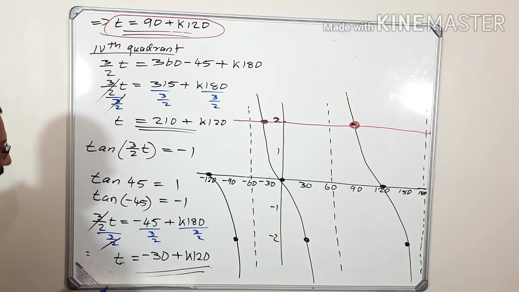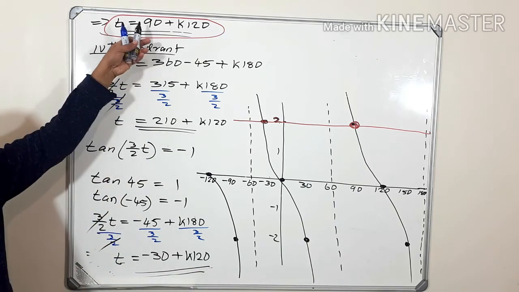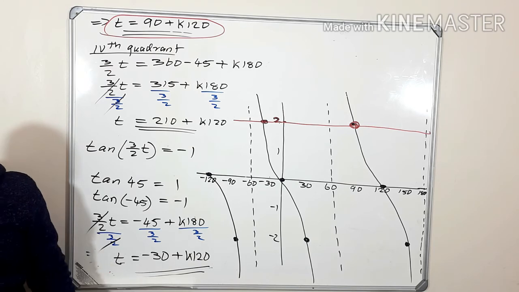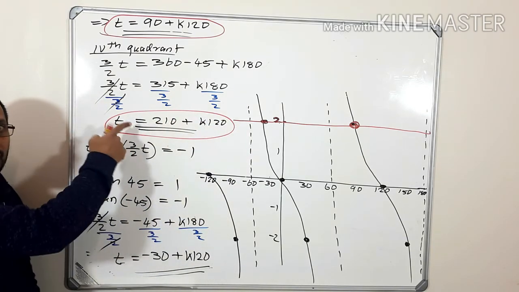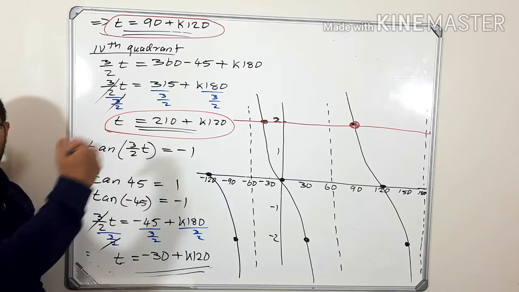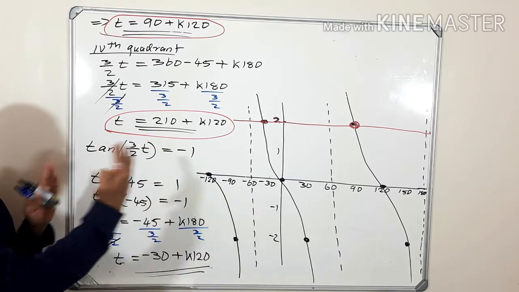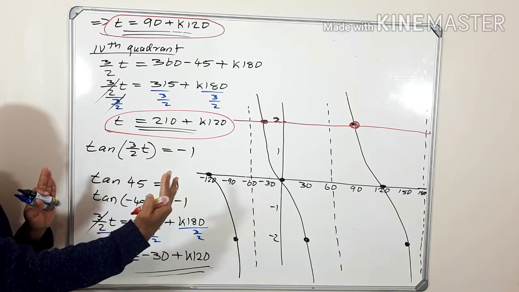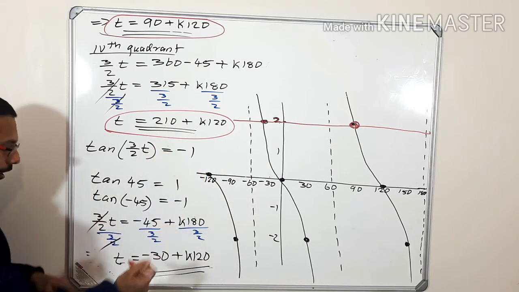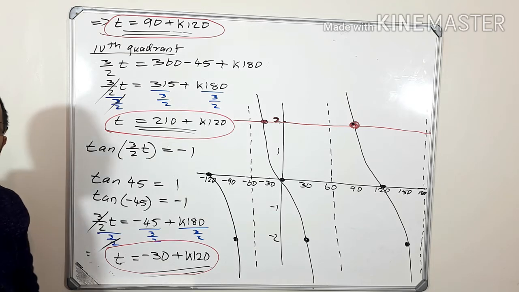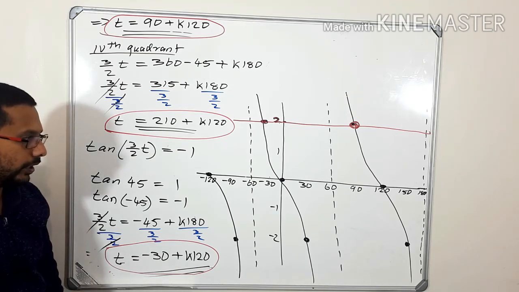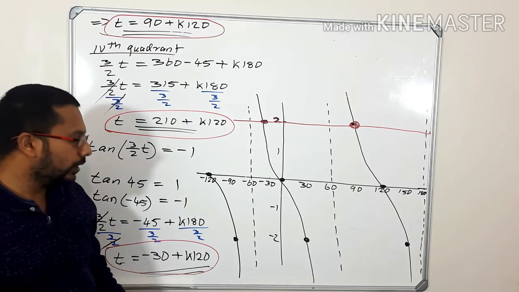So how many general solutions did we get now? There is a general solution here, 90 plus k 120. There is a general solution here, but there is a problem for this one. This one is not in our domain. Our domain is from minus 120 to 180. Which one is the third general solution? t is equal to minus 30 plus k 120. So now that's the answer.